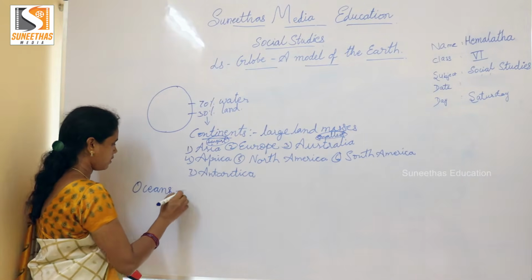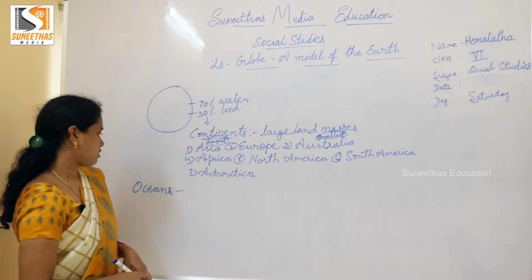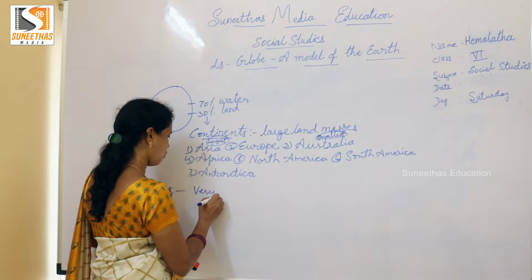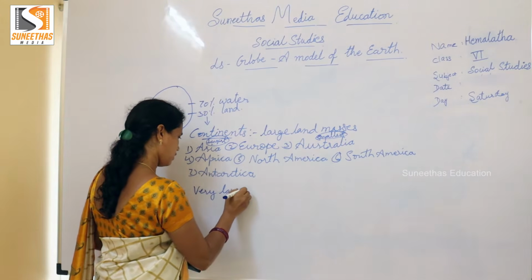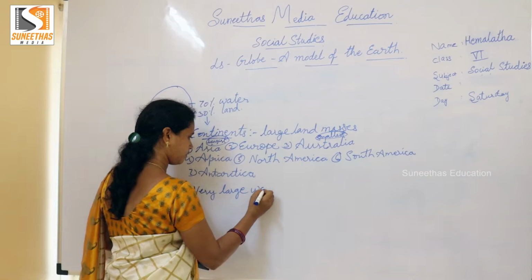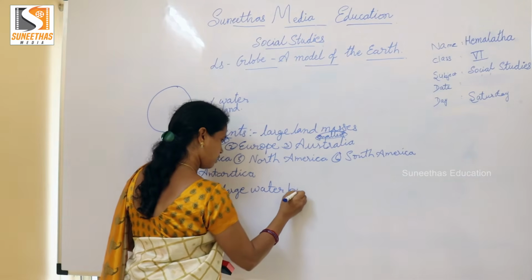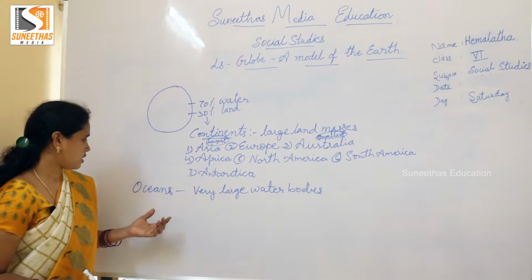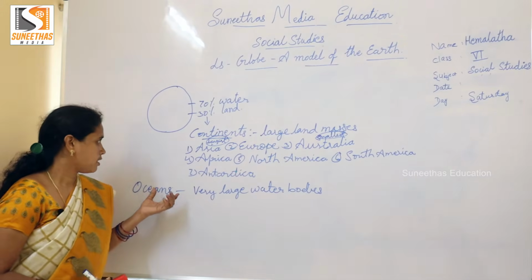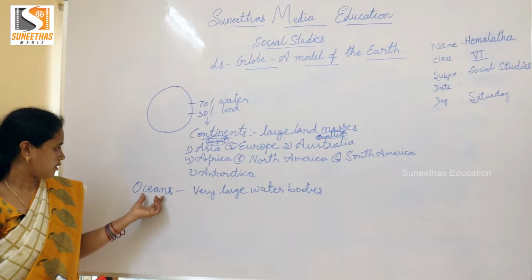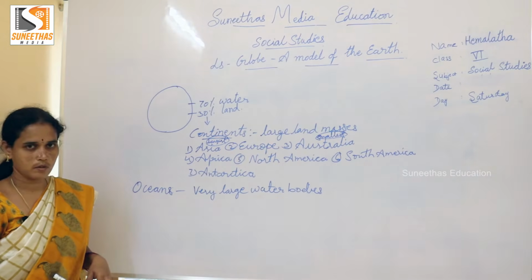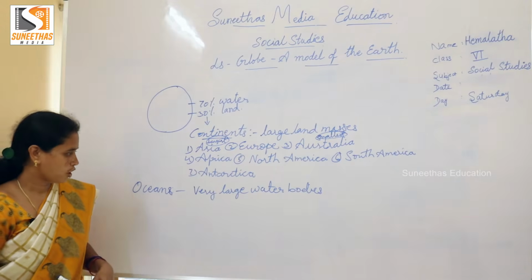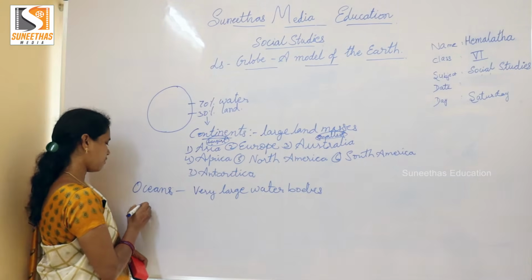So what are the oceans, children? These are very large water bodies. Most of the Earth's surface is filled with oceans. So oceans are very, very large water bodies, and children, we have mainly 5